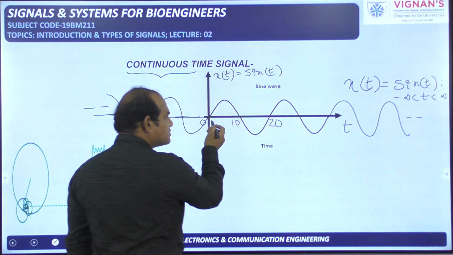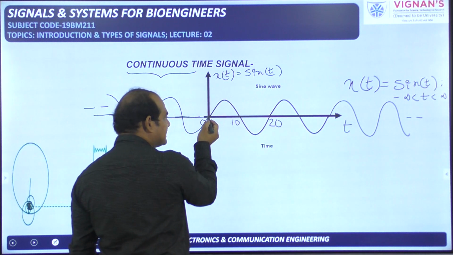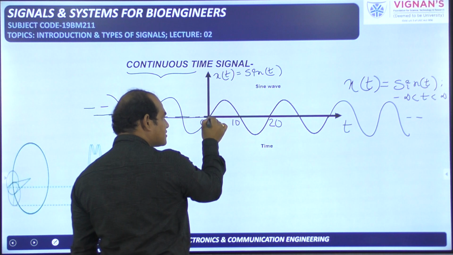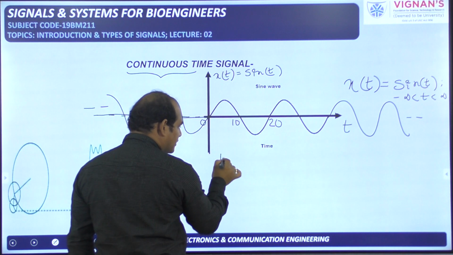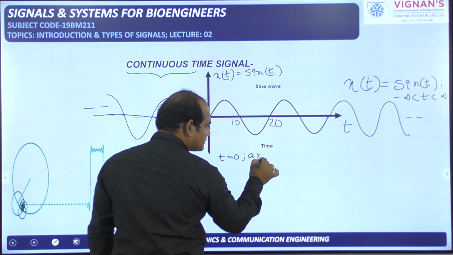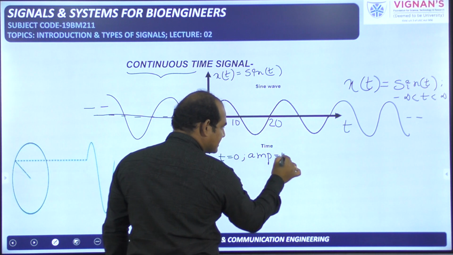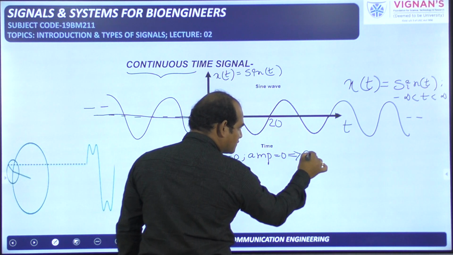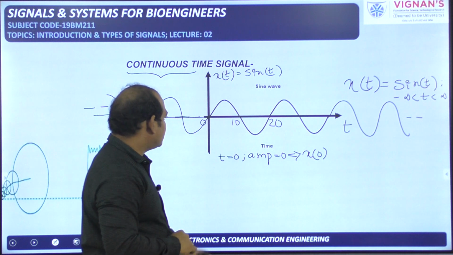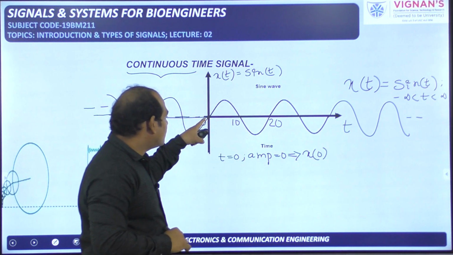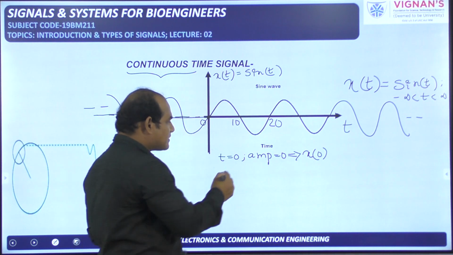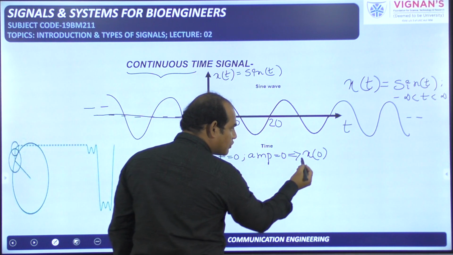At t is equal to 0, as t is changing, you see here at t is equal to 0, at this point the amplitude of the signal is also 0. So when t is 0, the amplitude of the signal is 0. That is represented like this, x of 0. This notation is very important. At t is equal to 0, what is the amplitude of the signal? The amplitude is also 0 only. That is represented as x of 0 equals 0.